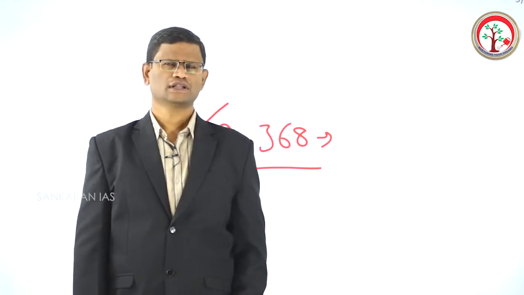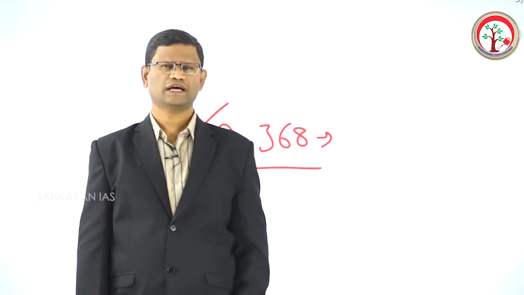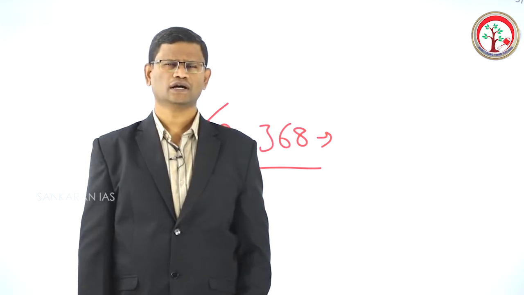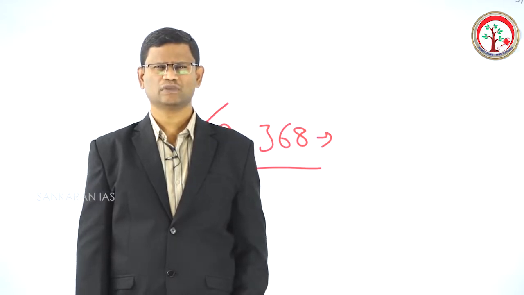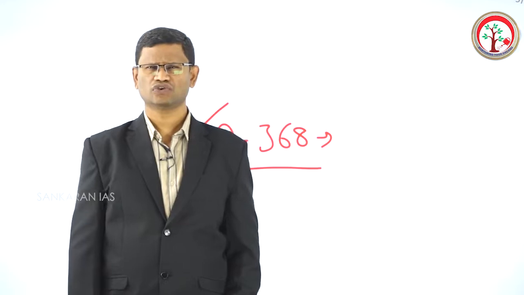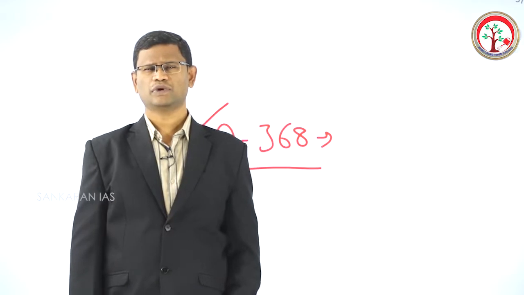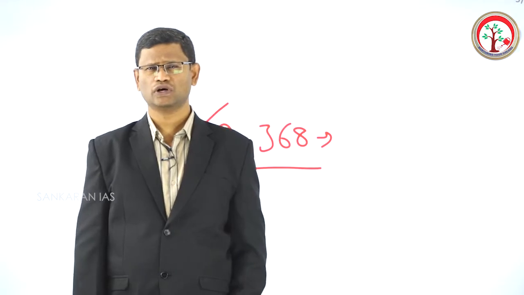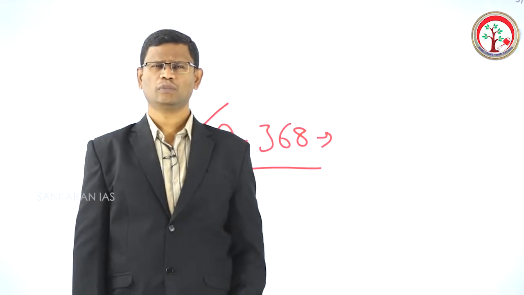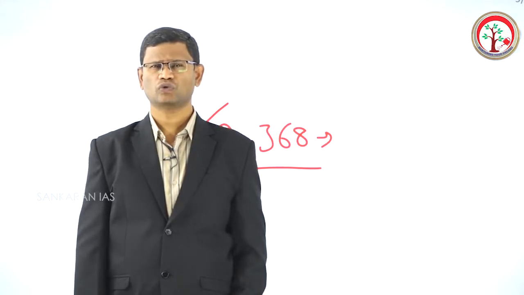In addition to this, the emergency powers of the union executive under article 352 relating to national emergency, under article 356 relating to state emergency, under article 360 relating to financial emergency, they are subjected to the control of the parliament. That's how the parliament exercises control over executive. So we have seen how the judiciary exercises control over executive and over the parliament. Similarly, how the parliament exercises control over the judiciary and over the executive.